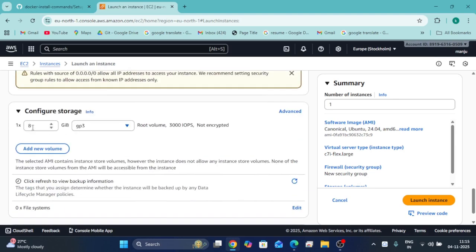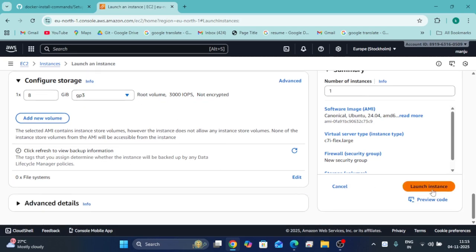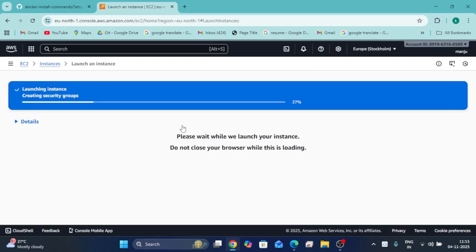Here we have to mention 8 GB for the root volume. Once everything is selected, we click on launch instances, and the instance will be created.